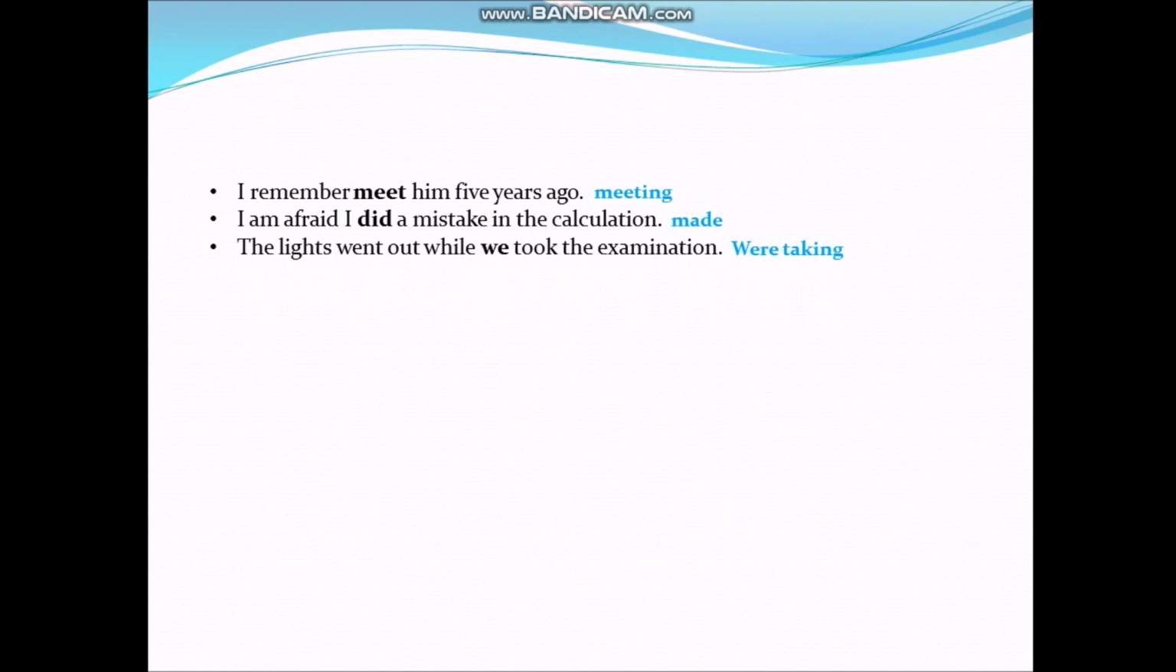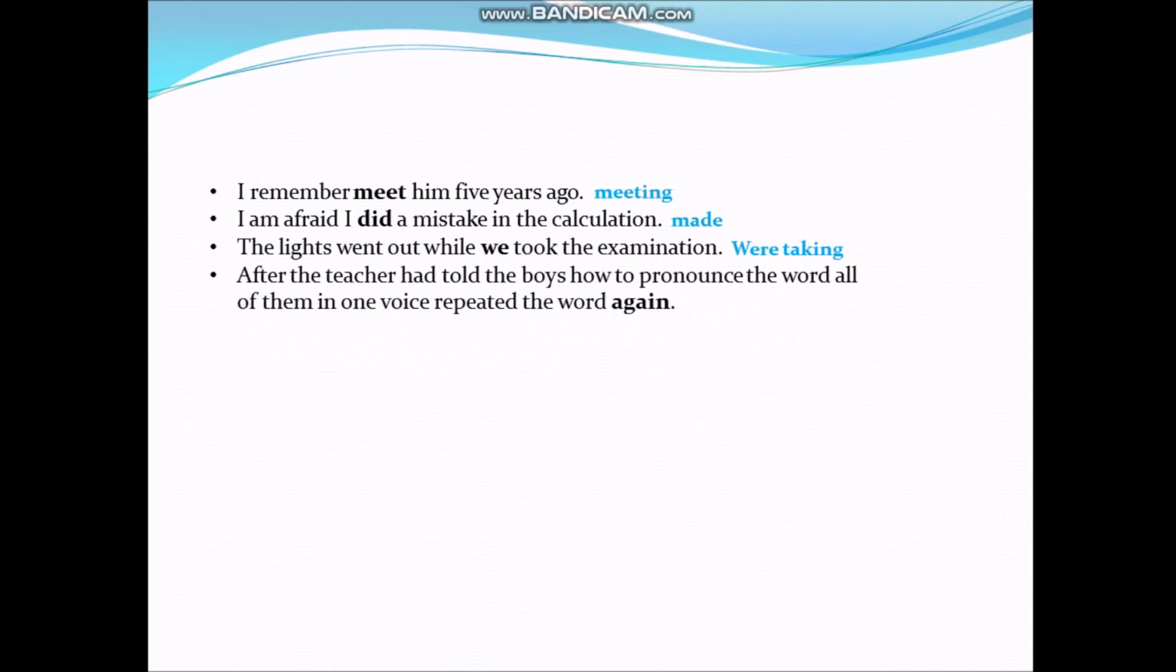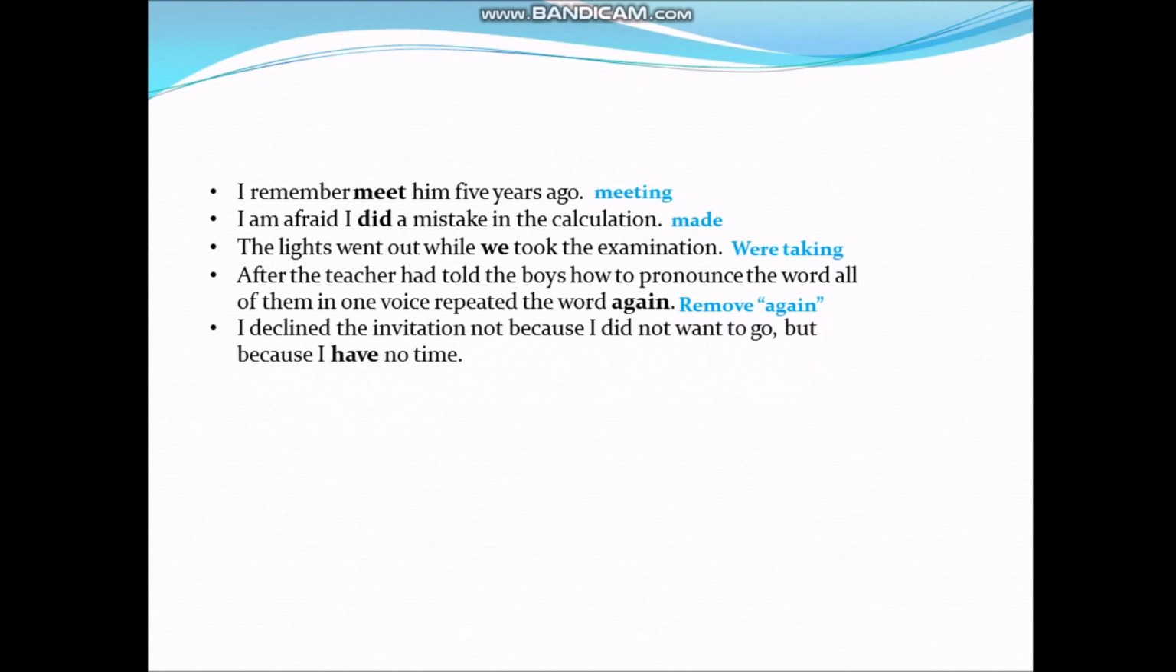Next, after the teacher had told the boys how to pronounce the word, all of them in one voice repeated the word again. Here, we should remove again because this will make the sentence superfluous. Next, I declined the invitation not because I did not want to go, but because I have no time. Here we should use had in place of have because this sentence is in past tense.